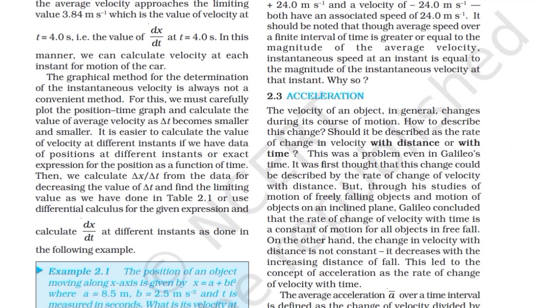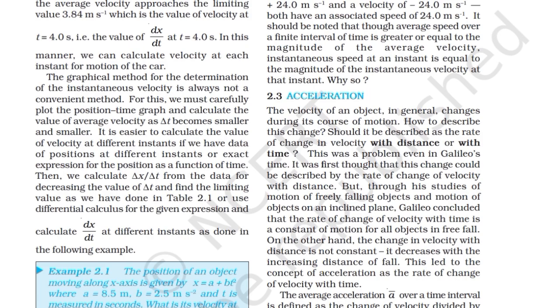The graphical method for determination of the instantaneous velocity is not always a convenient method. For this, we must carefully plot the position-time graph and calculate the value of average velocity as Δt becomes smaller and smaller. It is easier to calculate the value of velocity at different instants if we have data of positions at different instants, or exact expressions for the position as a function of time.